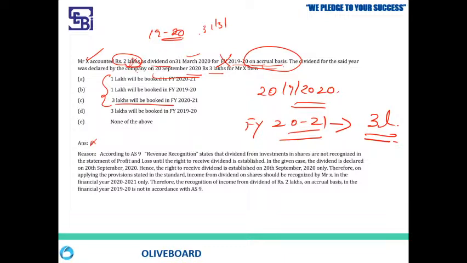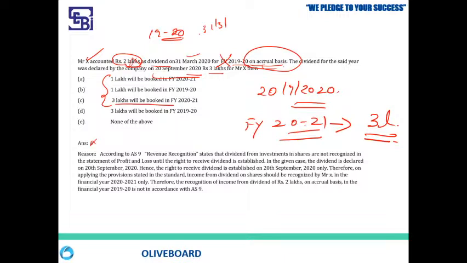It is not according to AS9. He has to book it in the year 2021 because the company declared it on 20th September 2020, which means it falls in the financial year 2021. So the entire 3 lakh will be recognized in the financial year 2021.